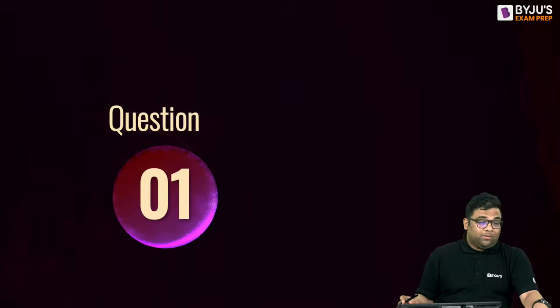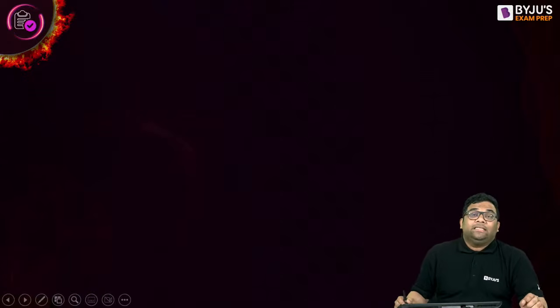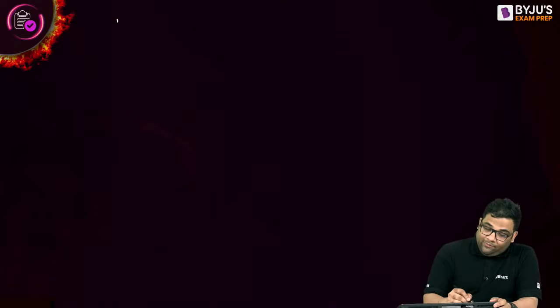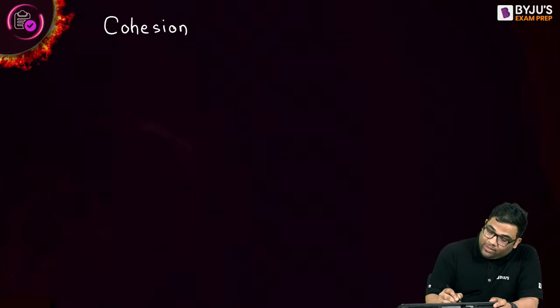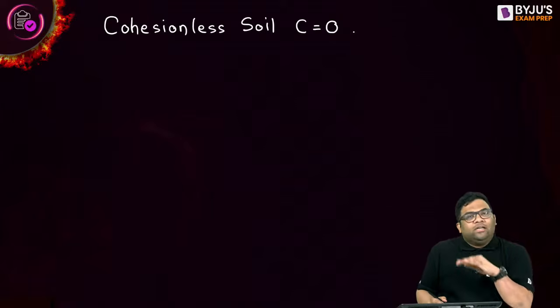Now, before solving question number 1, some more important inputs. Okay, what are the important inputs? The important input is whether the soil is cohesive or cohesionless. Let us see. If you are seeing a cohesionless soil, then what will happen? C is 0. If C is 0, the first term will vanish.